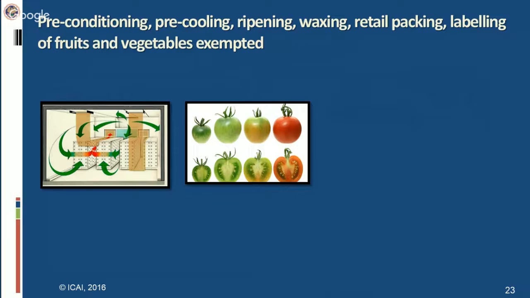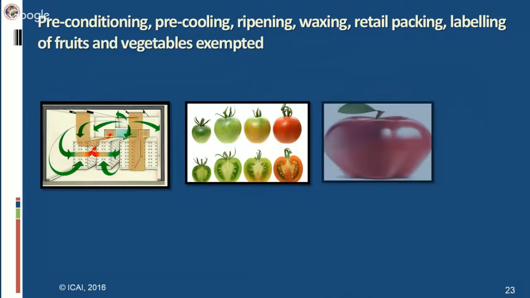The fruits or vegetables are ripened under controlled temperatures to get the desired results, to get the desired quality of fruits and vegetables. They are generally artificially ripened under controlled conditions, controlled temperatures. So that is ripening. Waxing: during washing of the vegetables and fruits, generally they lose their natural sheen or natural shine. So in order to provide them an artificial layer or artificial shine, a layer of wax is generally applied on them, and that is the process of waxing.